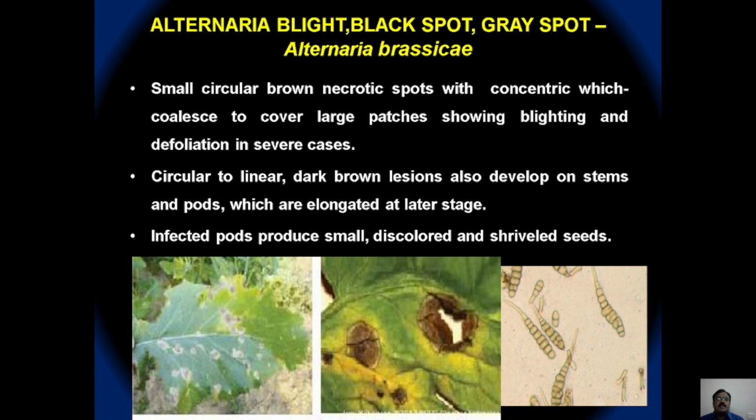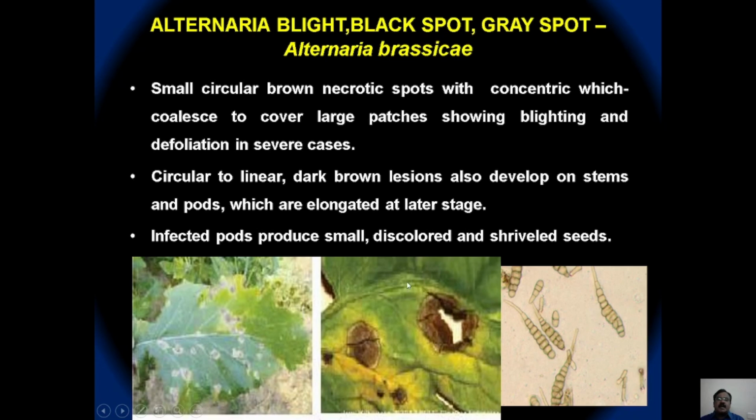The first one is the Alternaria blight, otherwise called black spot or grey spot, caused by Alternaria brassicae, which initially produces small circular brown necrotic spots with concentric circles that coalesce together to form patches of infected area and a blighting appearance. When the disease is severe, it covers the entire leaf and leads to defoliation.